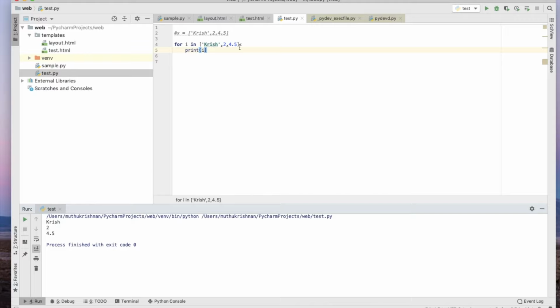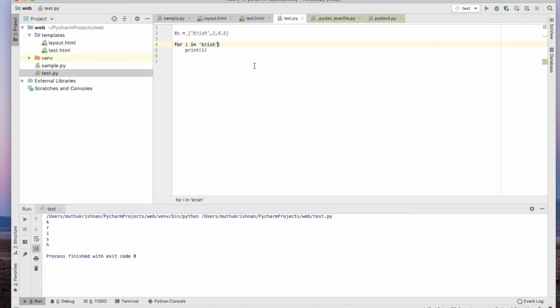Directly I have taken the list. With the variable i, it is possible for us to read a list data type directly. So no need of initialization. The same thing is possible for a string also. So it is possible, direct initialization.